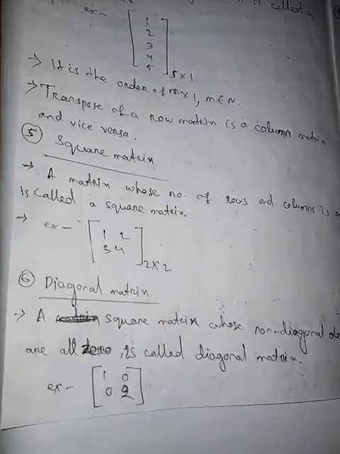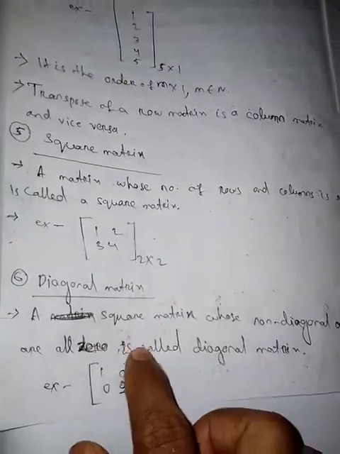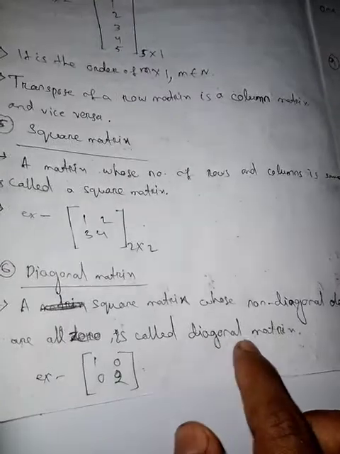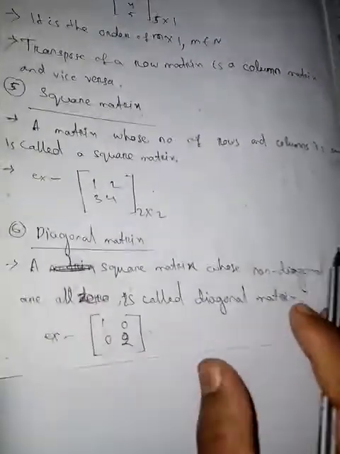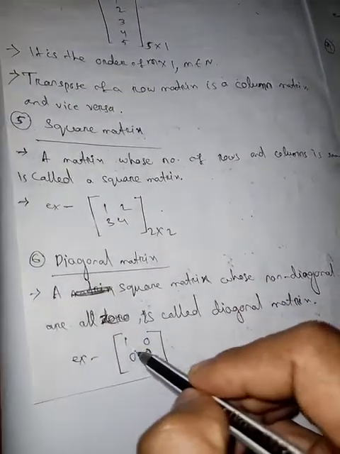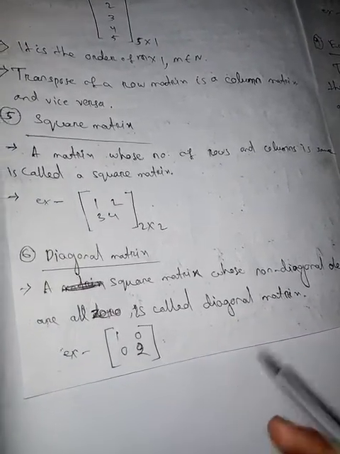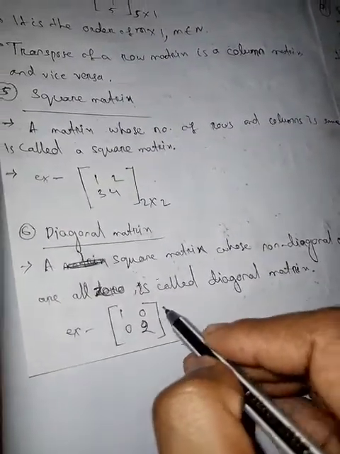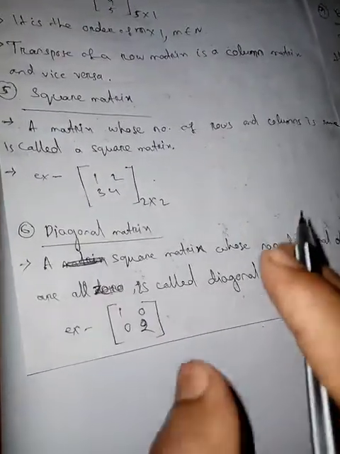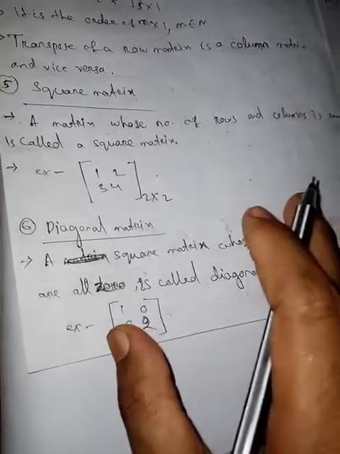Now we go to the diagonal matrix. What is a diagonal matrix? A square matrix whose non-diagonal elements are all 0 is called a diagonal matrix. Here see that this is the diagonal, and this is the diagonal, and the 0s are the non-diagonal elements. If these are 0, then the matrix will be diagonal, whatever its diagonal elements may be.